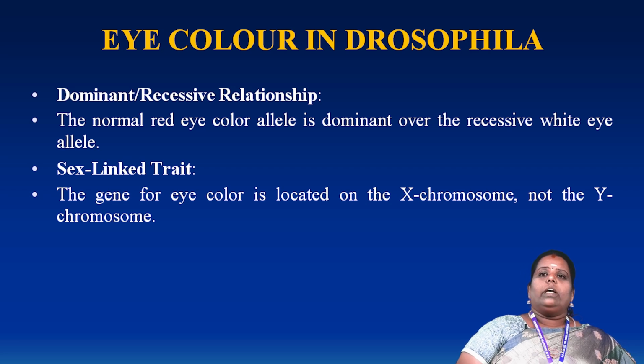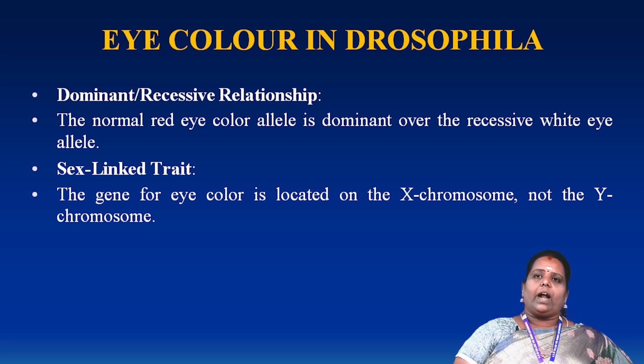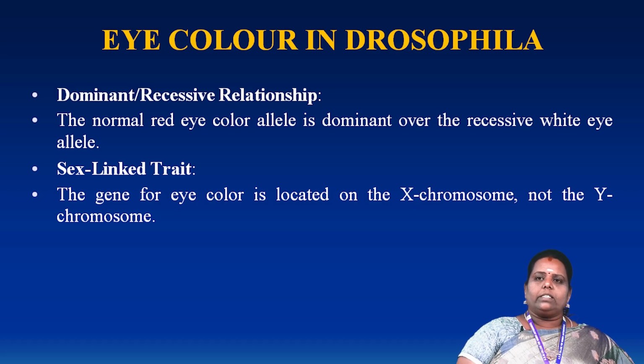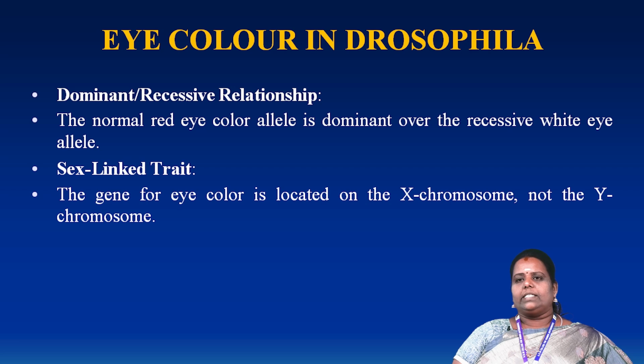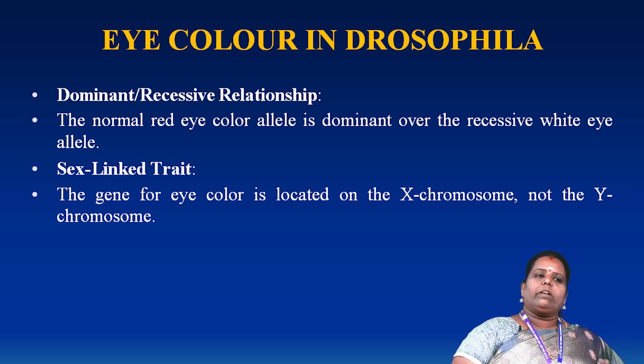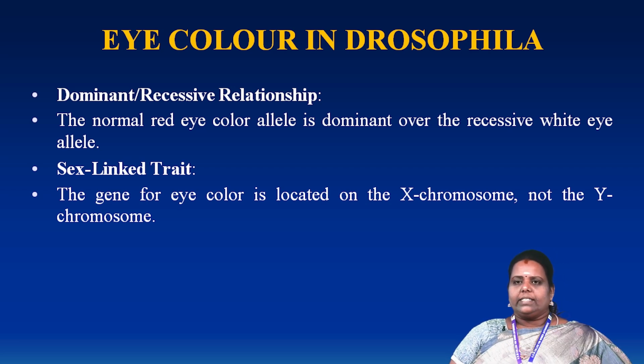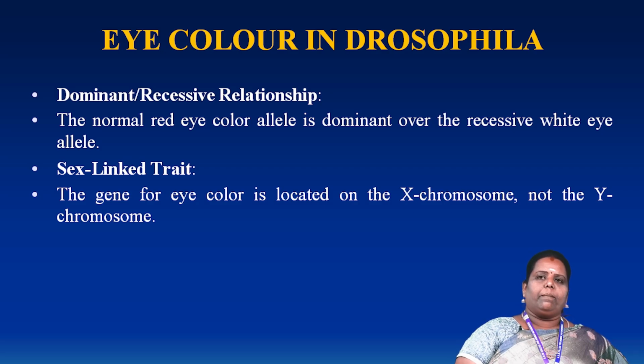A cross between a red-eyed male and a white-eyed female will produce all red-eyed daughters and, at the same time, all white-eyed sons in the F1 generation. The recessive allele from the father is passed to the F1 female and the F2 male. The pattern is known as criss-cross inheritance. As I already told you, it is transmitted from the father to the grandson, not the mother. So it is very important.